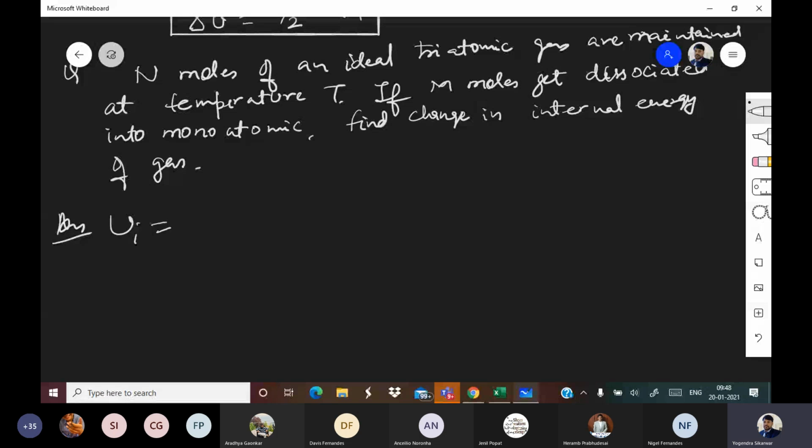So U initial is equal to F by 2. Now for triatomic gas, triatomic should be treated as polyatomic. So 6 by 2 nRT. So this is U initial and that can be written as 3 nRT.